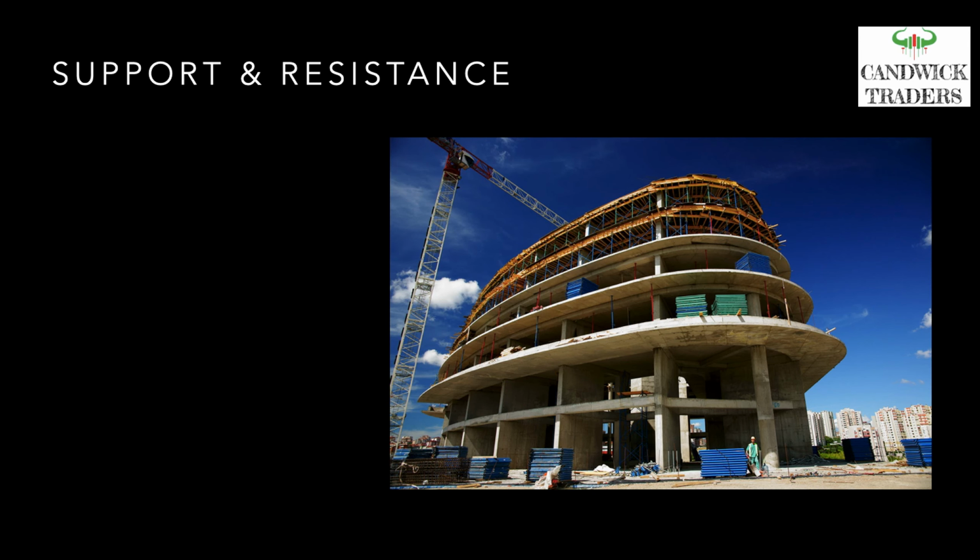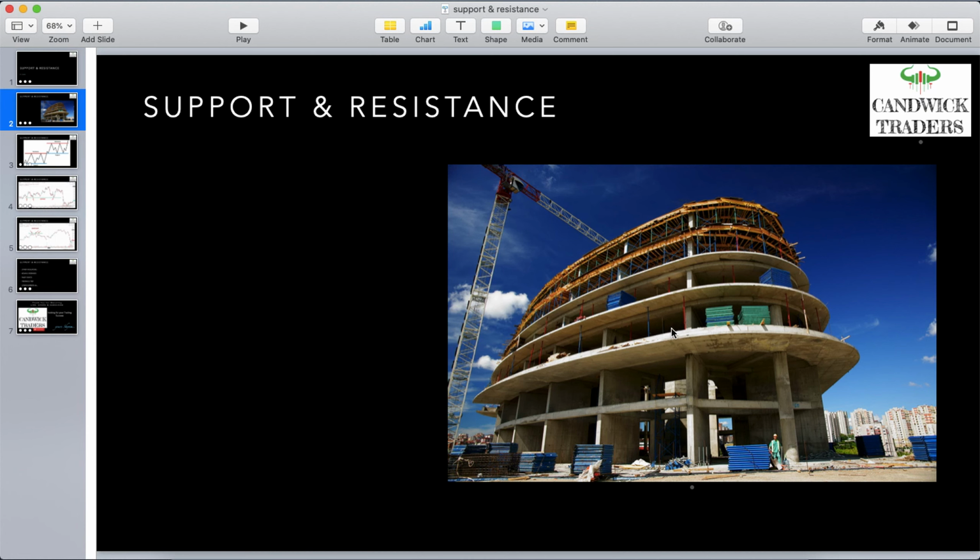Welcome back. If you see this building, it is constructed one on one. They will not construct the 5th floor or 6th floor straight away. They start with the ground floor, first floor, second floor, third floor. They are taking support of the lower levels.